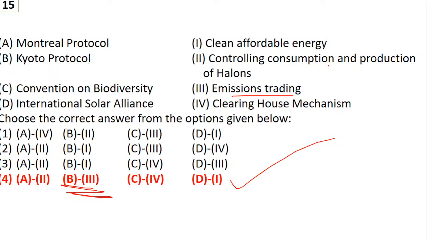Montreal Protocol is controlling consumption and production of halons. Convention on Biological Diversity is the clearing-house mechanism. International Solar Alliance is nothing but clean, affordable energy. Yes, that way you can also relate it to energy, but at least this 3-1 everyone must have seen, Kyoto Protocol. Just to cross-check yourself, go through all the options, otherwise a silly mistake can happen and you can oversee things, so be very careful. Is it clear? That's how we have today's questions.